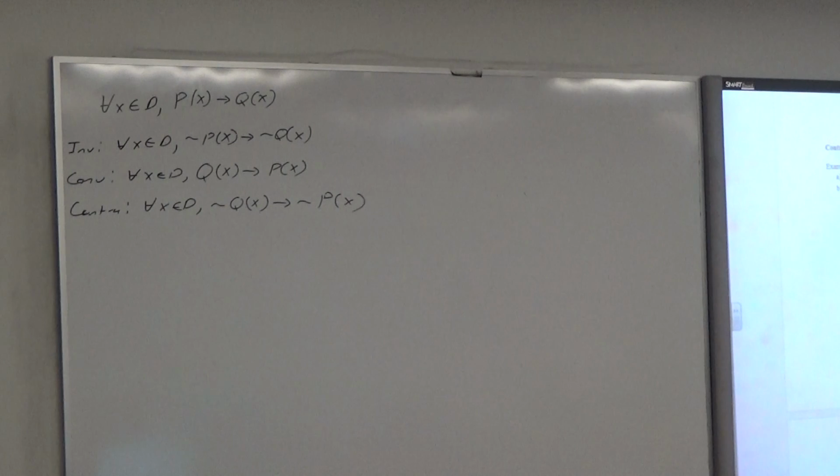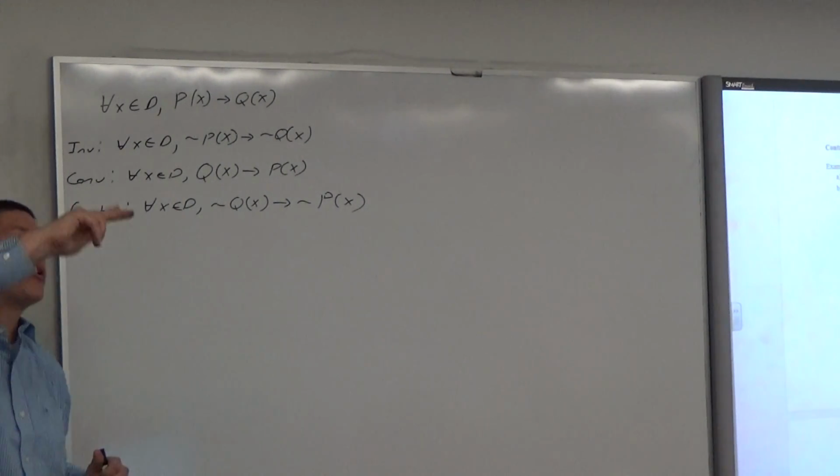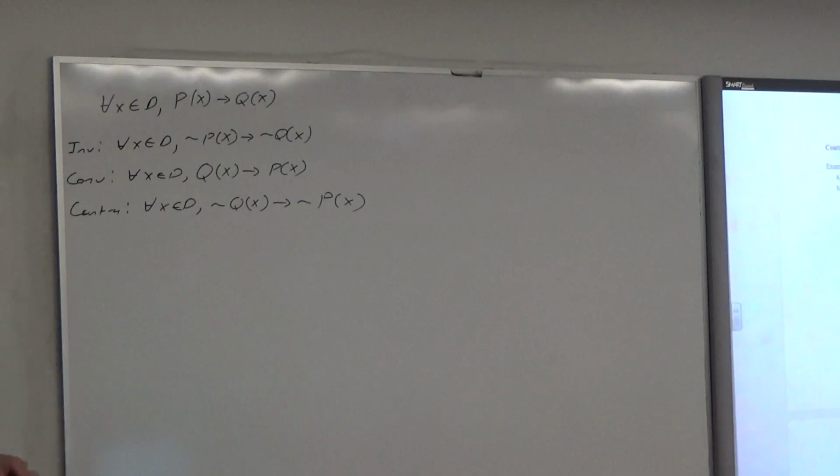Also, the quantifier does not change for inverse, converse, or contrapositive. The quantifier stays. The only time the quantifier changes is when you're taking a negation. And I want to come back to what John and I were discussing before: when you take a negation, it has the opposite truth value of the original statement. When you take an inverse or converse, it may still have the same truth value as the original. The only ones that are logically equivalent, remember, are the original statement and the contrapositive. So these might be the same, these might be different. There's no guarantee whatsoever.